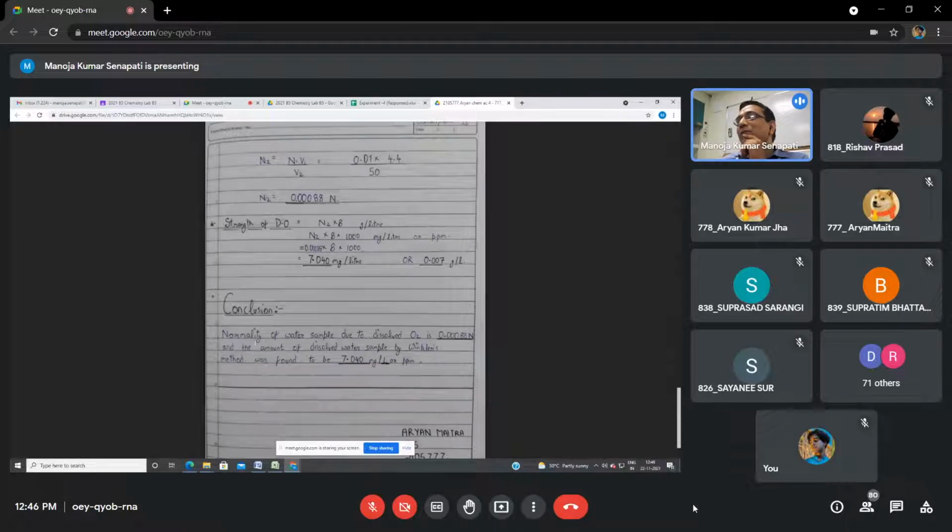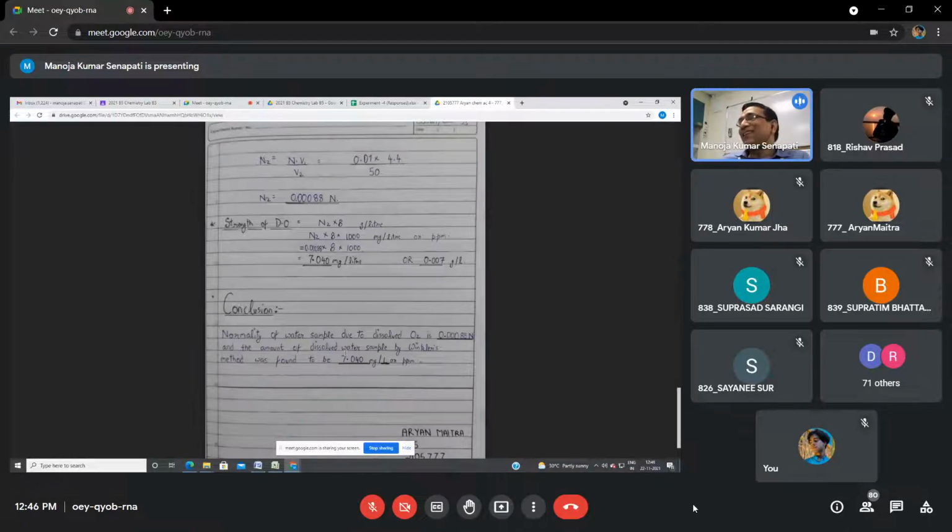Can you read your conclusion? Can you read the conclusion? The normality of the water sample due to dissolved O2 is all right. Yes, it is all right. Then the next part: the amount of dissolved oxygen in the water sample by Winkler's method. What have you measured? Dissolved oxygen.